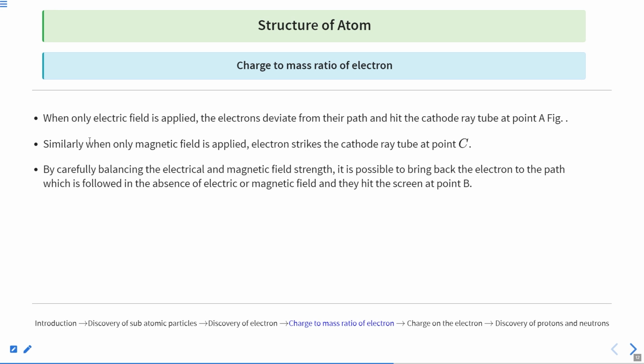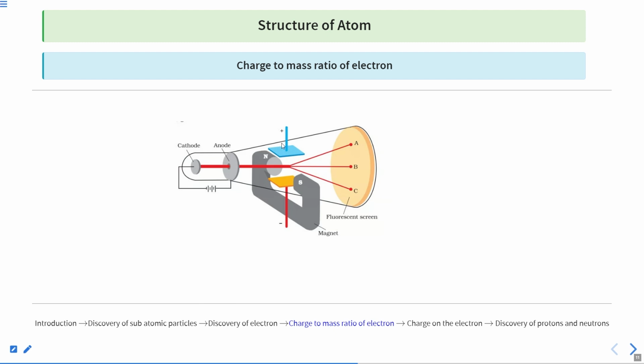Clear? The same thing is mentioned: when only the magnetic field is applied, the ray deviates from its path and hits the cathode ray tube at point A. This is a very important point. If we provide only the electrical field, the ray gets deflected upward. What can be the cause? You can see that this blue electrode is positively charged, so the particle is getting attracted to the positively charged plate present upside. From this we can conclude that the ray is negatively charged. This is the observation they made.